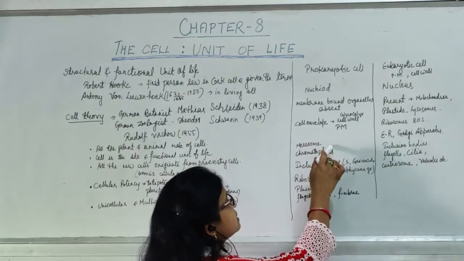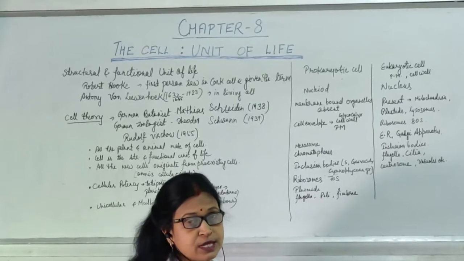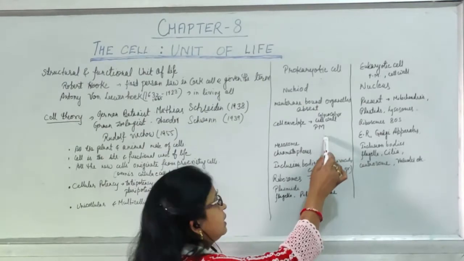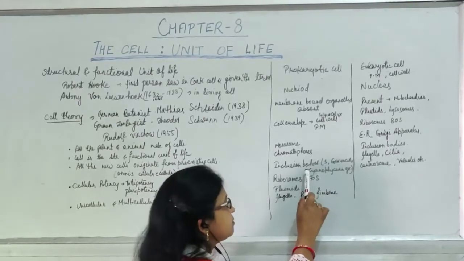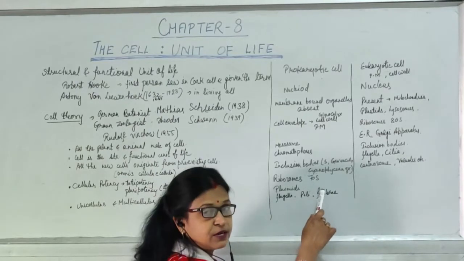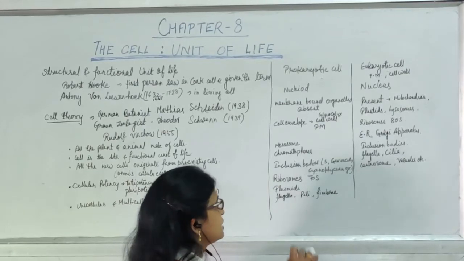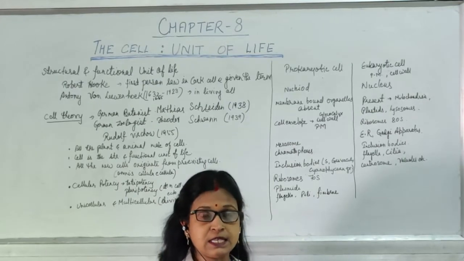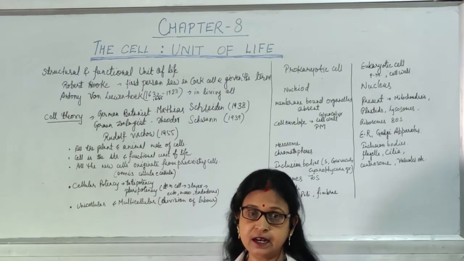In place of those things, the prokaryotic cell consists of the outer layer, known as the cell envelope, which consists of 3 layers, that we'll study in detail. Then mesosomes, chromatophores, inclusion bodies. Then ribosomes. Ribosomes are of a different category, that is 70S, whereas in eukaryotes they are 80S type. Then plasmids, flagella, pili, fimbriae. So all these things are present in the prokaryotic cell, that we'll study in detail now.